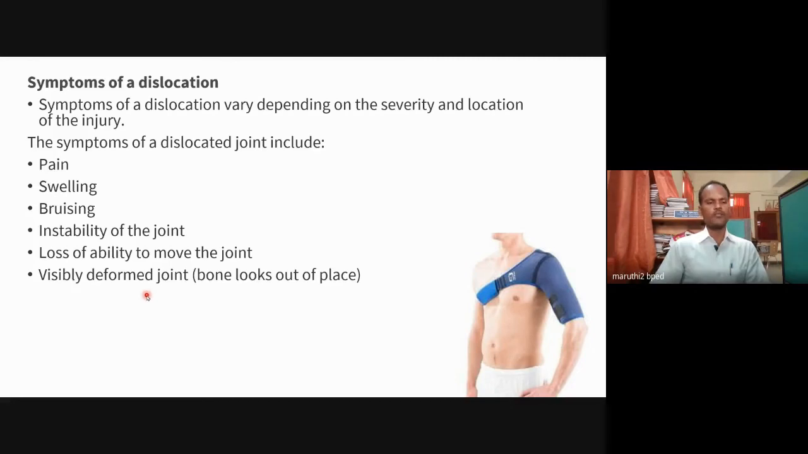As a physical education professional, we should understand each and every symptom of all the injuries. We should identify whether this is dislocation, this is fracture, this is strain, this is sprain, this is abrasion, this is laceration. As a physical education professional, we should have this knowledge. So these are all the symptoms for dislocation.